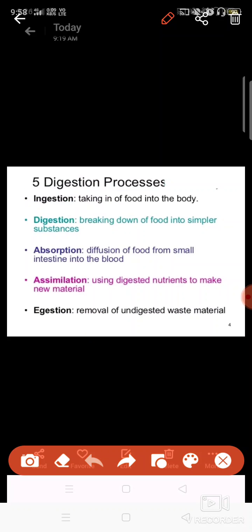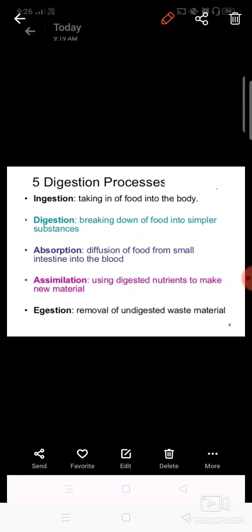Ingestion is to take the food, digestion to break down the food, absorption to take in the nutrients by diffusion, assimilation to use the nutrients, and egestion to remove the undigested waste material. So this completes our topic today.